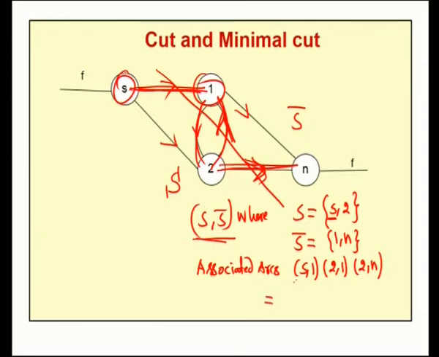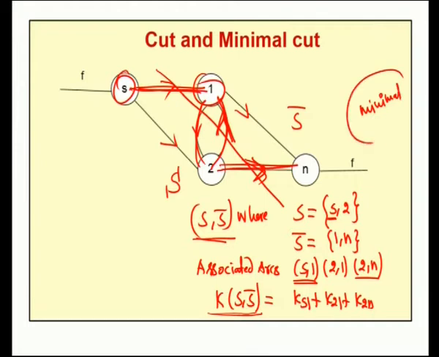Now, for all these associated arcs, if we sum the capacities, the capacity is Ks1 for this arc, K21 for this arc, and K2n for this arc. If we sum all the capacities of the associated arcs, that gives the capacity of the cut Ks bar. In the same way, for a given network diagram we can find many cuts. For each and every cut we can compute the capacity. Among all the cuts, whichever has the minimal capacity is called the minimal cut.